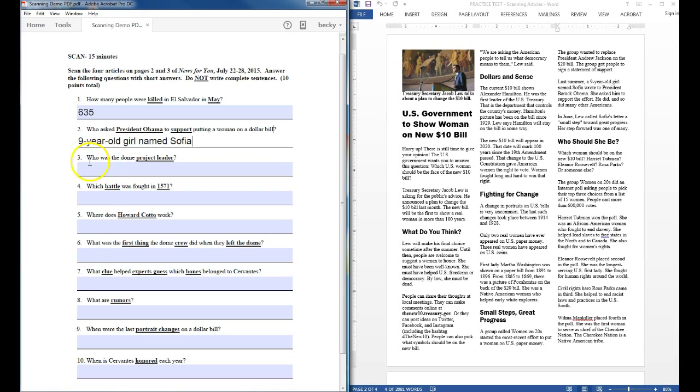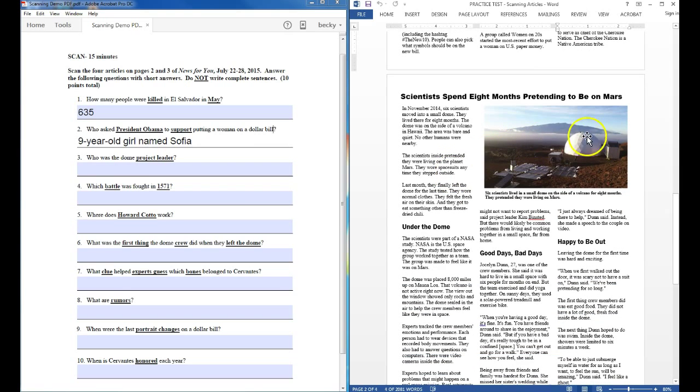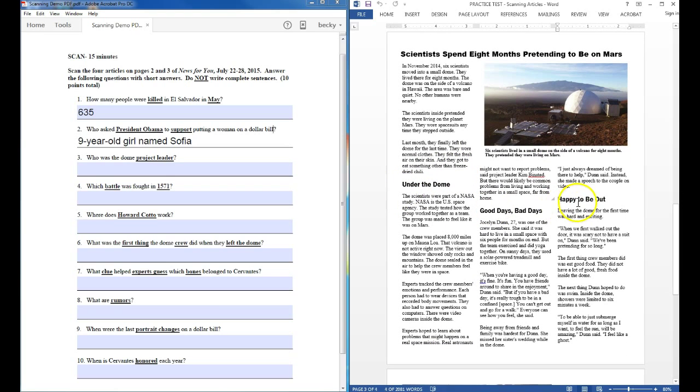Okay, my next question. Who is the Dome project leader? So I'm going to go to the article that has to do with the dome here, and I'm going to look for the words project leader. The headings don't give me a good clue as to which section this would be in, so I'm going to start from the beginning. I'm looking for a person, so a name will be a useful thing to spot. Okay, project leader. The project leader, Kim Binstead.